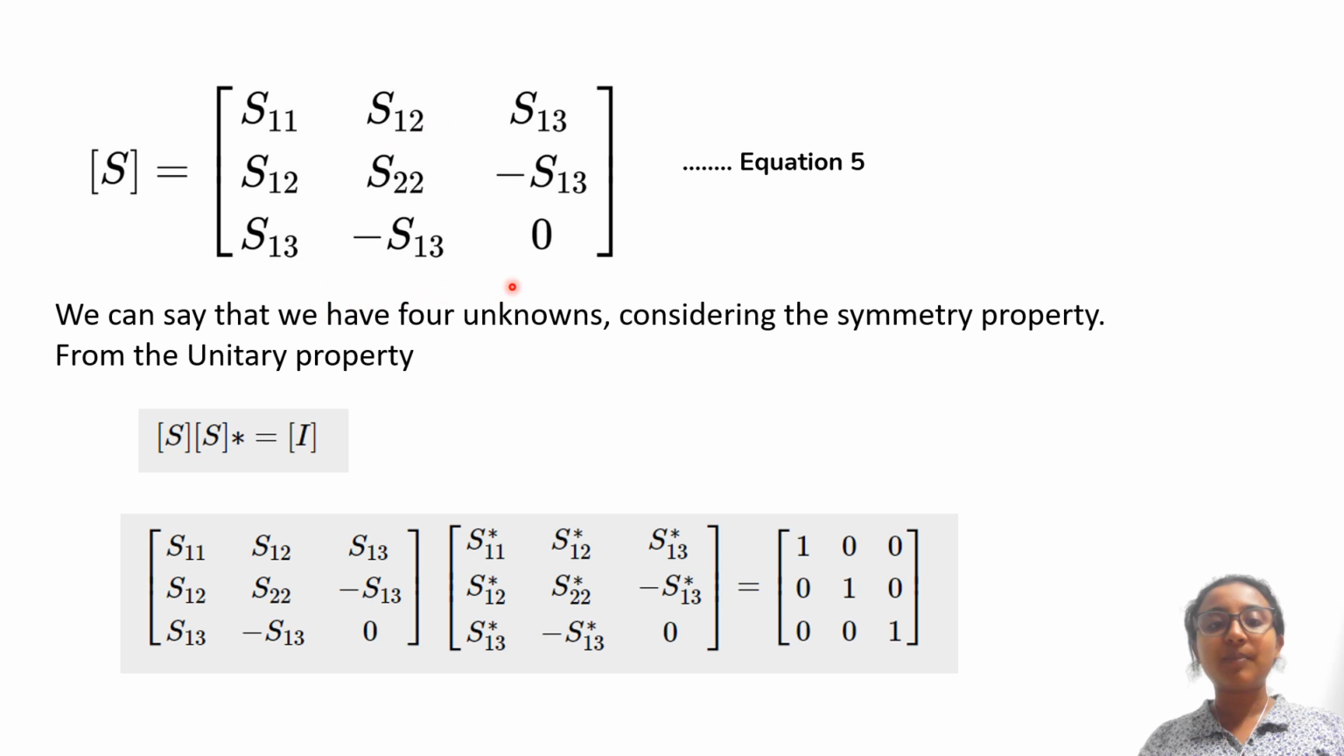From the symmetry property, I have got 4 unknowns, and by the unitary property, S into S conjugate would be the identity matrix, that is 1 1 1, as the diagonal elements should be 1 and other elements should be 0, so that we call it the identity matrix. As we can see here, I am multiplying the S matrix with its conjugate. I am getting the identity matrix.